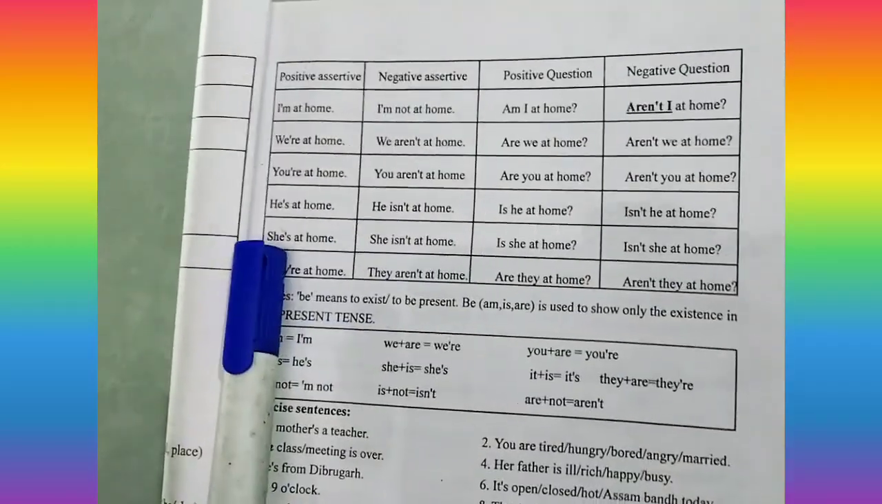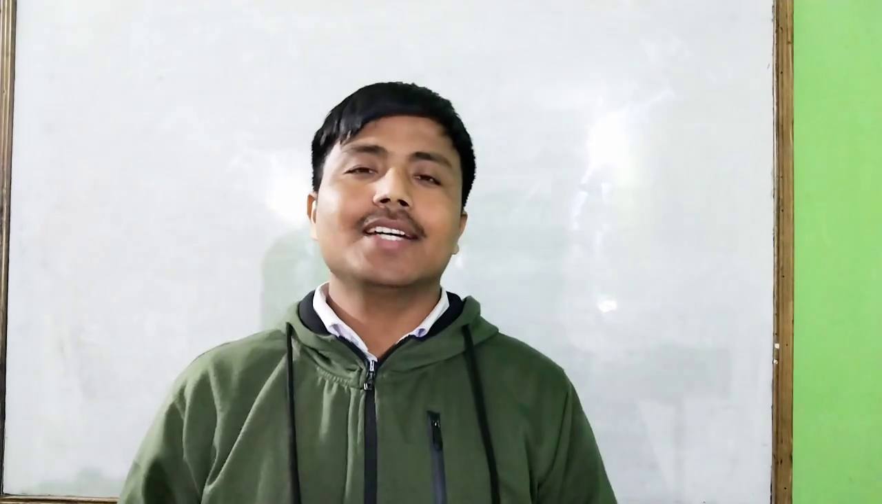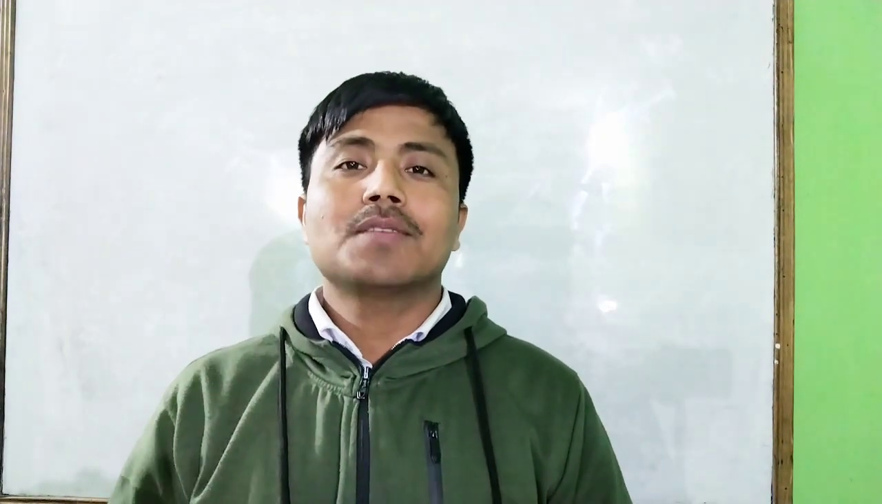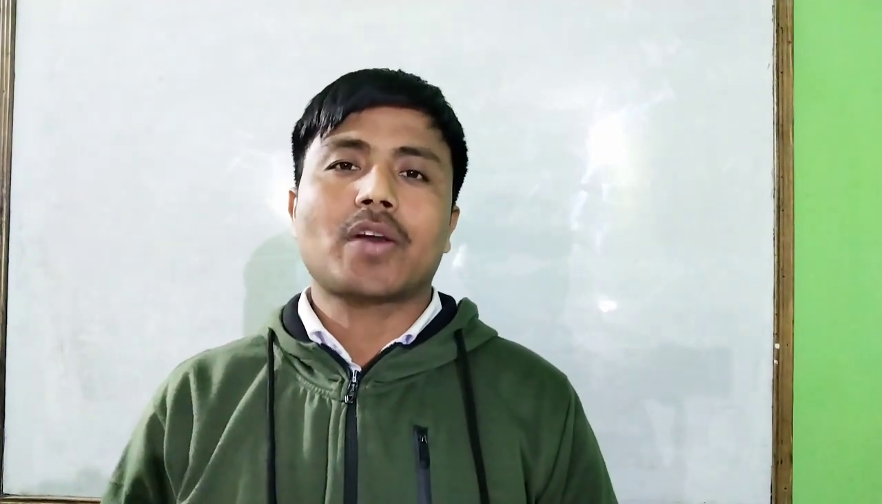She is at home, short form is she's at home. They are at home, they're at home. And one more thing here: spoken English means informal. Spoken English is also called informal English, and written English is also known as formal English. Basically, in spoken English we use the short form. Another thing you have to remember: we use the short form in spoken English.